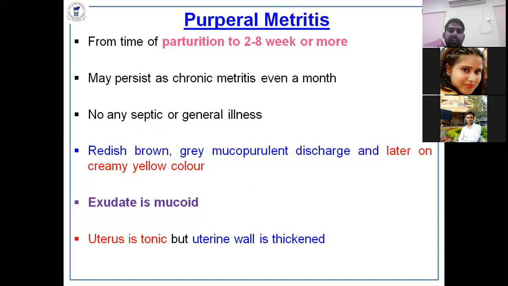The main thing is that the exudate is mucoid, light yellow, creamy, or maybe brown in color, but there are no systemic signs. Okay. Here the uterus is atonic. That's why there is an accumulation of pus in the vagina and other places. Okay.